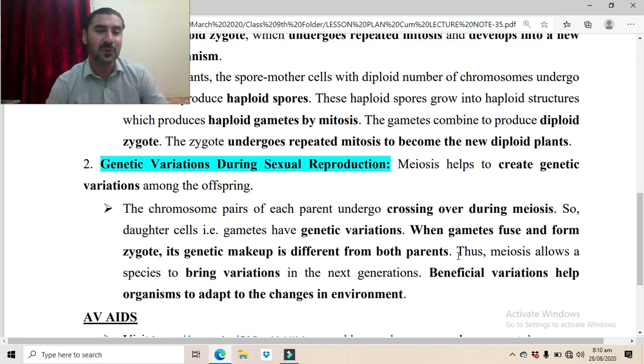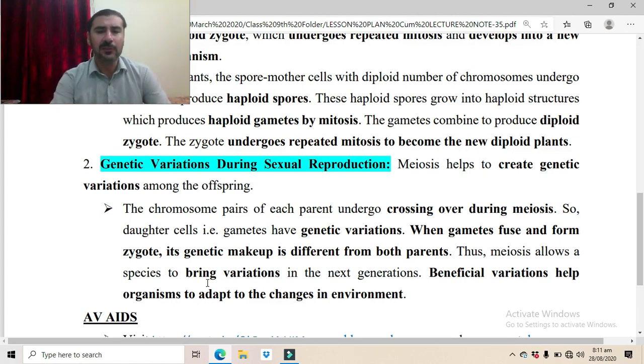So whenever the sperm fuses with the egg, the new individual, the new offspring, will be produced. In the first step, zygote will be produced, and then that zygote will develop into a new offspring. So these offspring will be different. They have different genetic makeup from their parents. So these are the variations which are produced as a result of meiosis. Thus, meiosis allows a species to bring variation in the next generations.